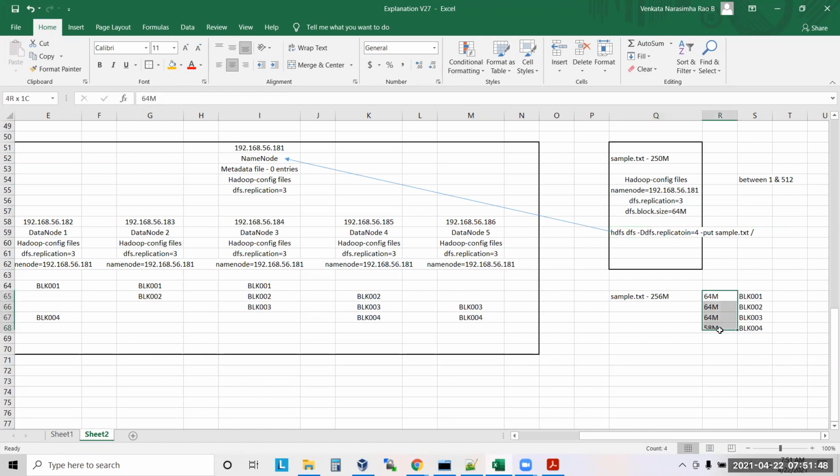So in that case, 4 blocks. So BLK1, BLK2, BLK3, BLK4. Now how many times will BLK4 be copied? 4 times. Each block will be copied 4 times. Yes or no? Understood now?